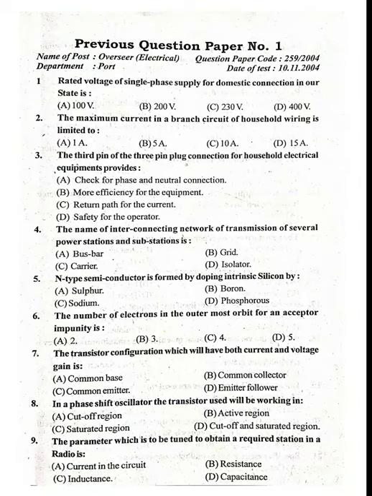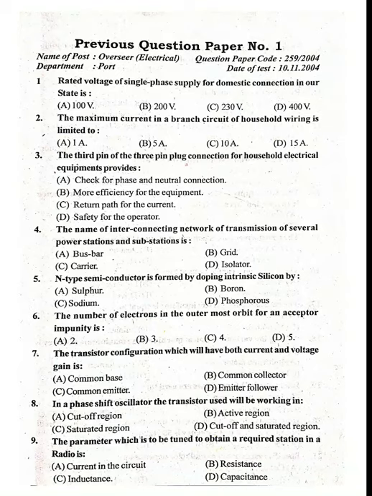Fourth question. The name of interconnecting network of transmission of several power station and substation is... What's the answer? Yes, grid. Option B, grid.